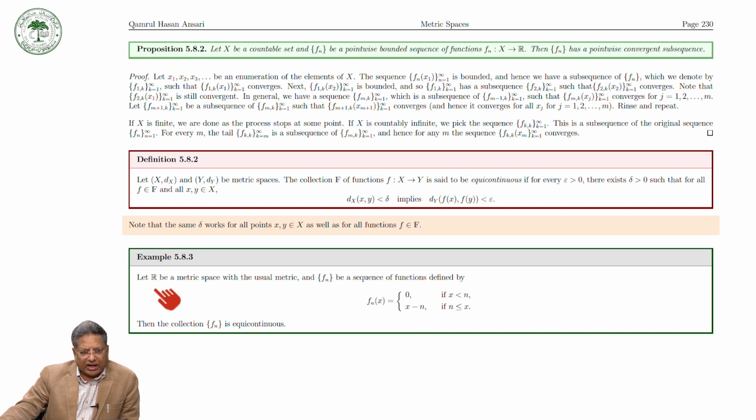Let R be a metric space with respect to the usual metric and Fn be a sequence of functions defined by Fn(x) equal to 0 if x is less than n, and Fn(x) equal to x minus n if x is greater than or equal to n. Then this collection of functions is equicontinuous.